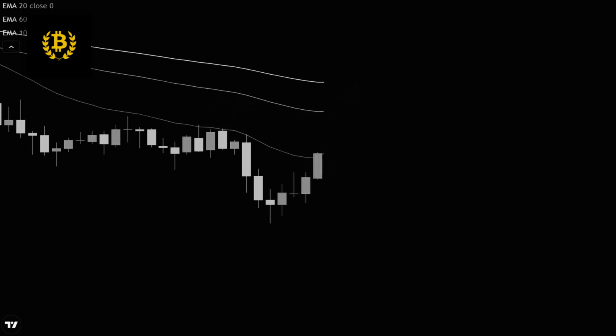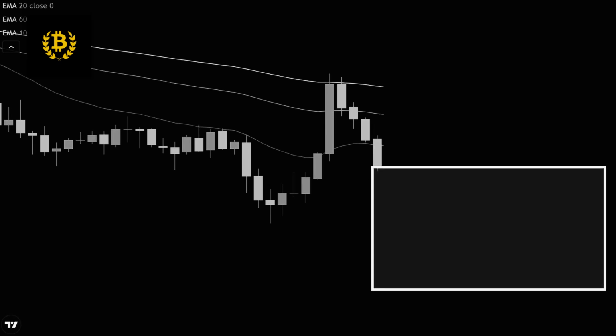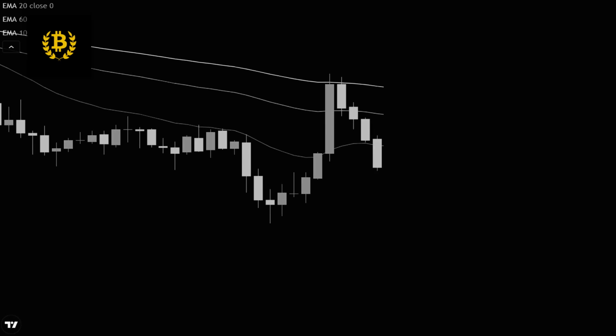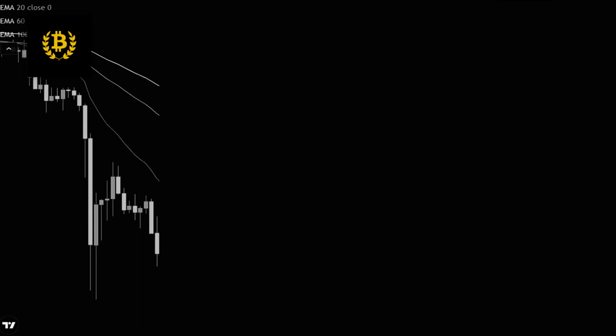In our chart, the price is in a downtrend and it touches the bottom line. We wait for the price to cross below the bottom line, which it does, signaling a short trade. Set the stop loss at the middle line and take profit at 2 times the stop loss distance. Let's see how this trade performs. This trade also turned out to be profitable in just a few minutes. What a great scalping strategy.